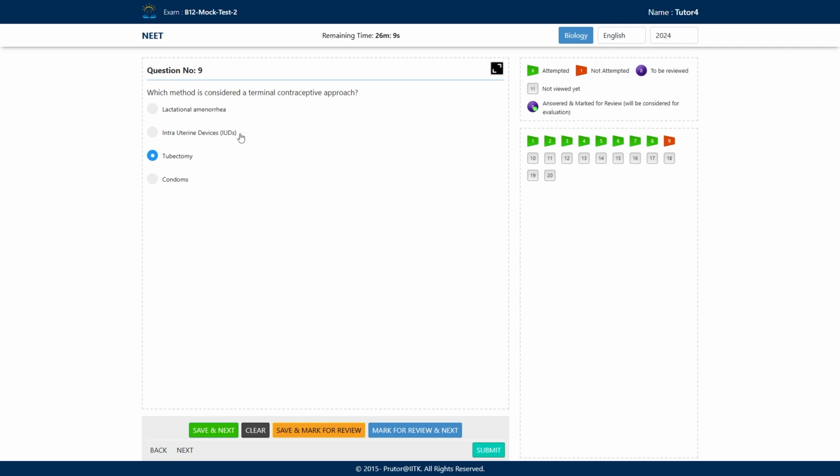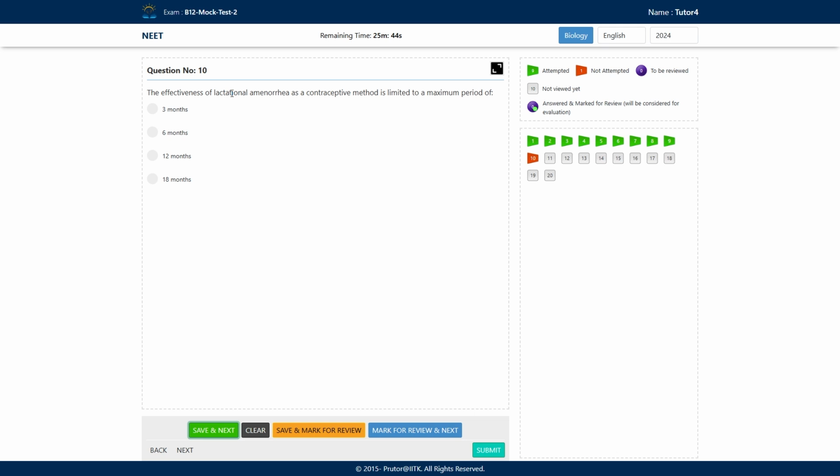So there are different kinds of IUDs as well. Condoms are the barrier methods. So all of these are reversible. Reversible means when any individual stops using these contraceptives, then again the couples can have children and the females can conceive. But tubectomy cannot be reversed.